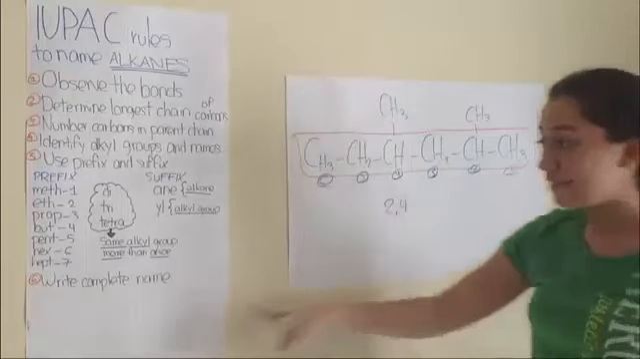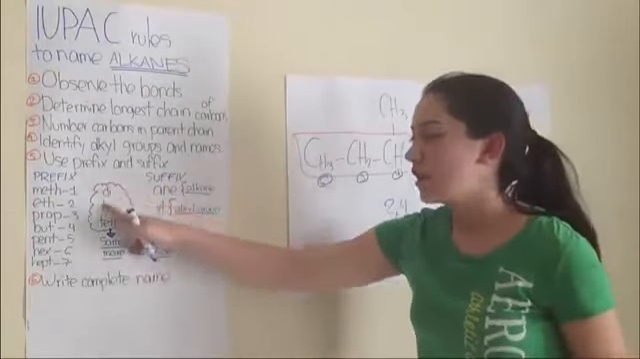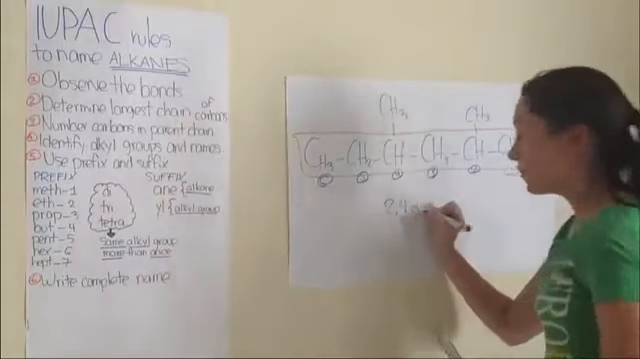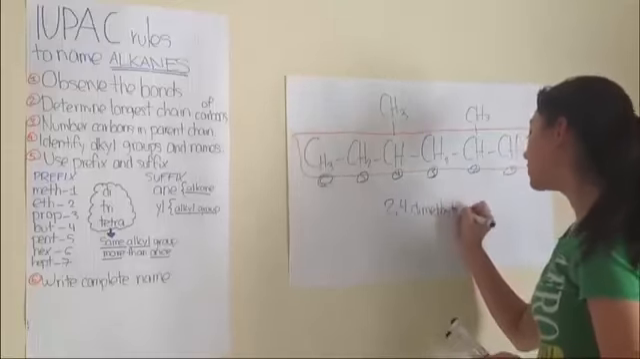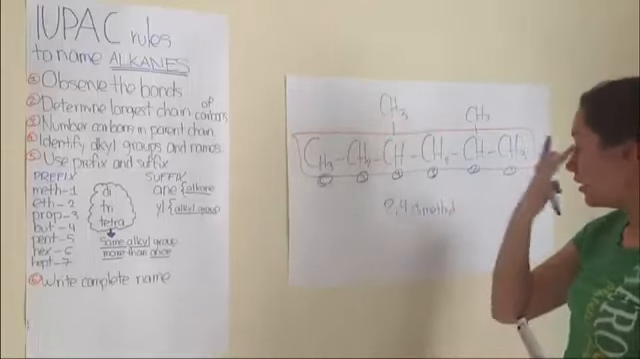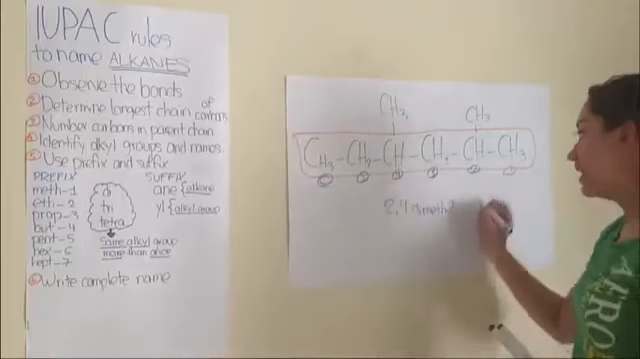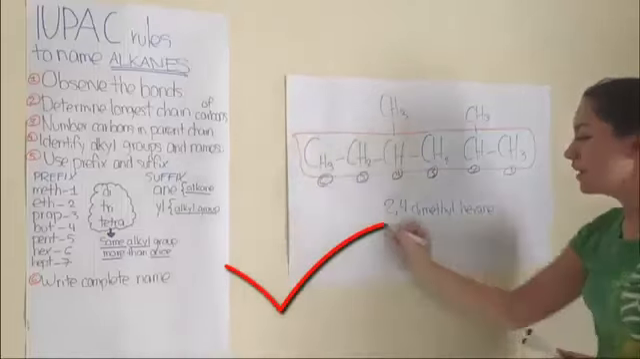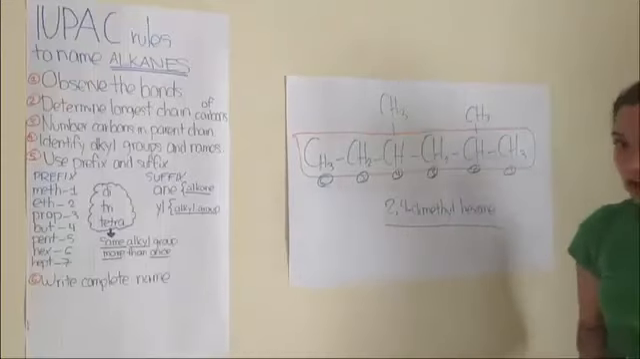And then since we have the same alkyl group twice, we will use di as a prefix. So we will put dimethyl, since we have 2 methyl groups. And then we will put the name of the parent chain. Since we have 6 carbons, we will use hexane. So the name of this whole structure will be 2,4-dimethylhexane.